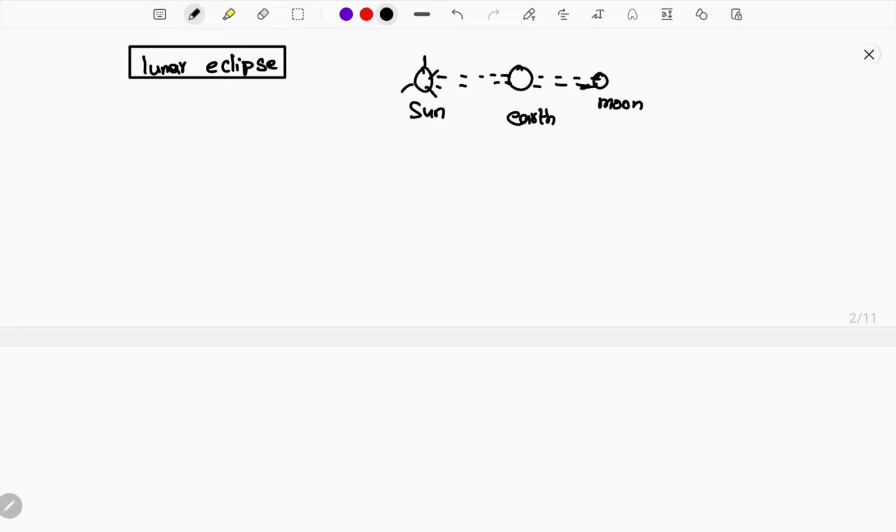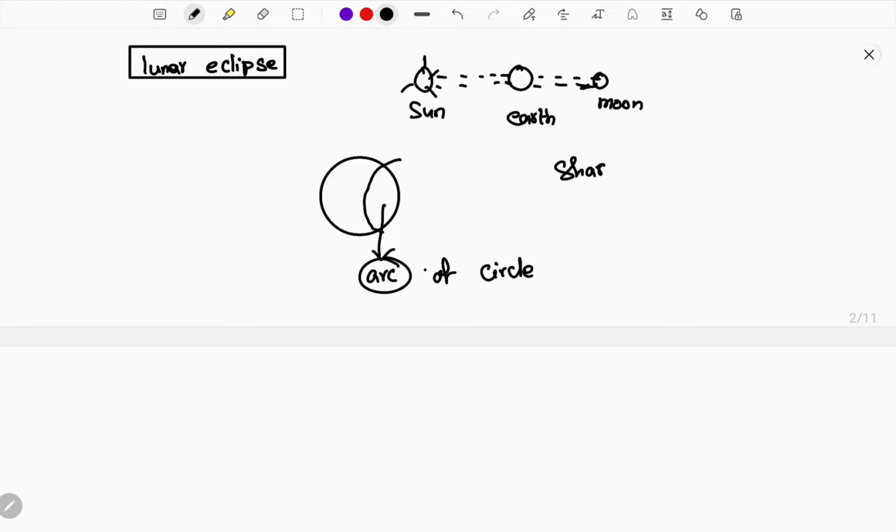When the shadow of the earth falls on the moon, it is observed on the moon in the shape of an arc. How will it be seen? It will be seen as an arc of a circle. Mostly the shadow of the earth observed on the moon is spherical or circular.